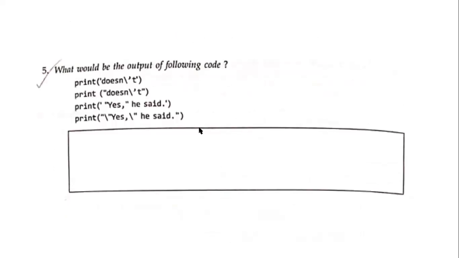Next is, what would be the output of this code? Print, this is self-correct. You will predict the output and then you're going to check it on your own.